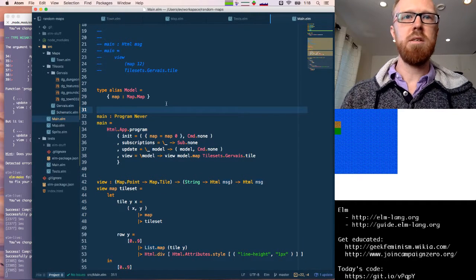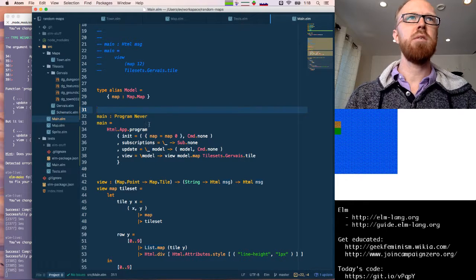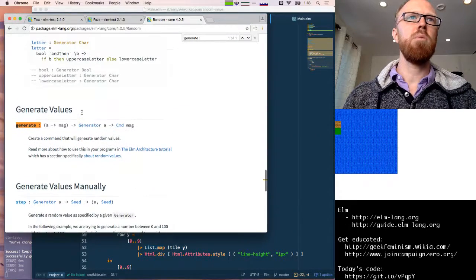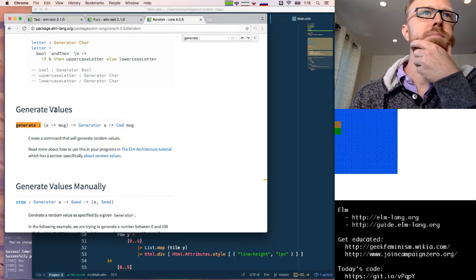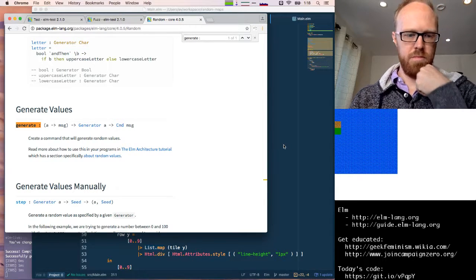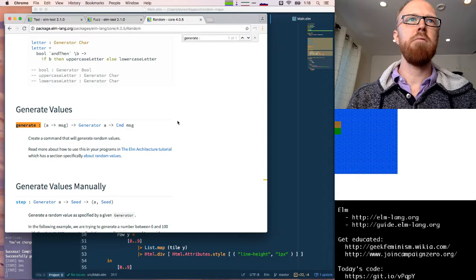Now, here's what we'd like to do. We want to just fire off new random generation every so often. So to do that, we're going to use our generate command. So we're going to have, okay, so let's generate.